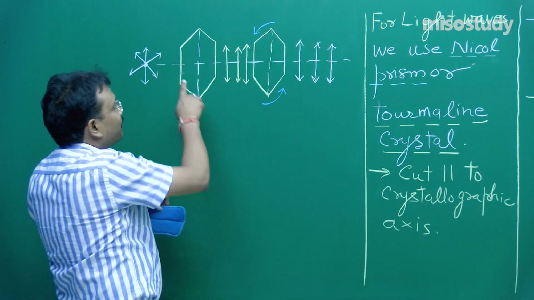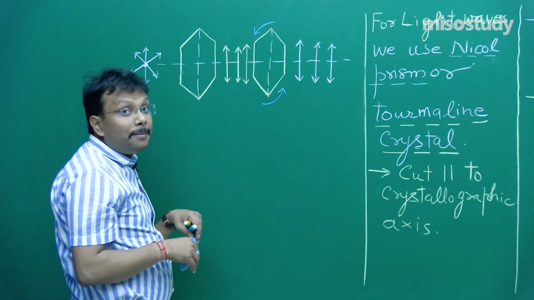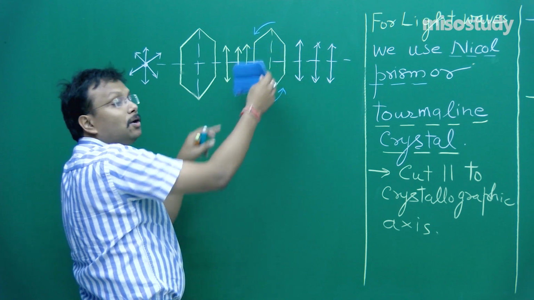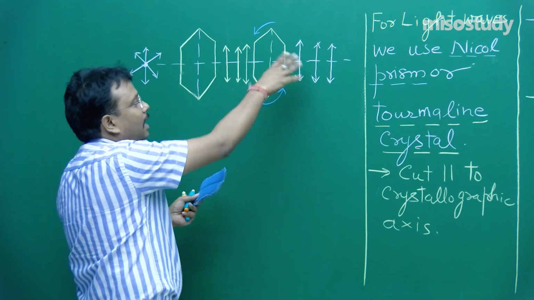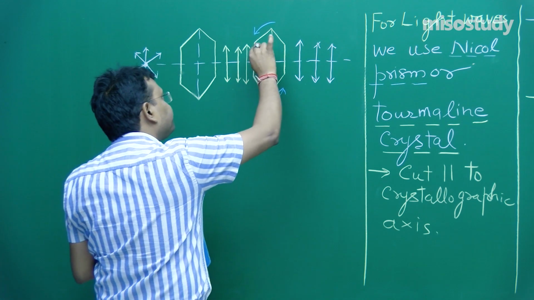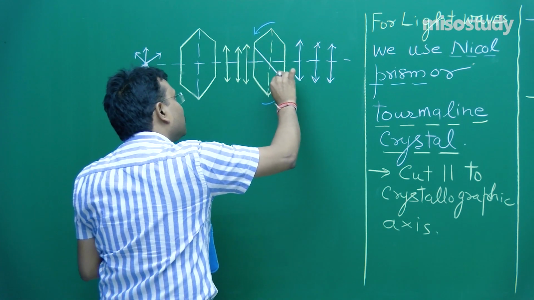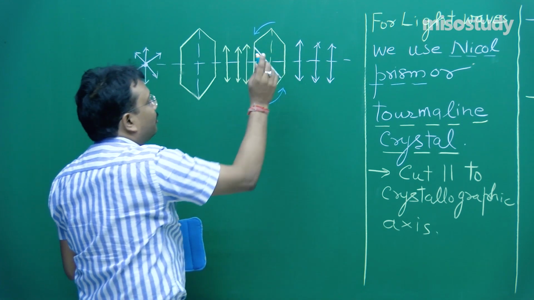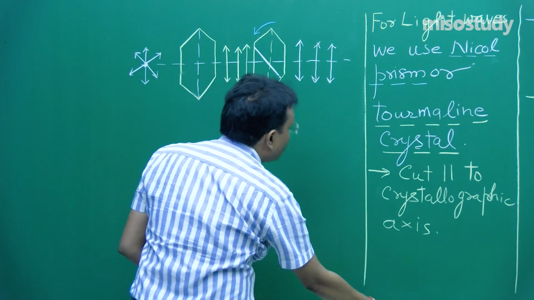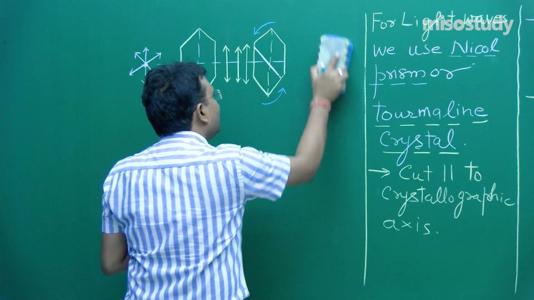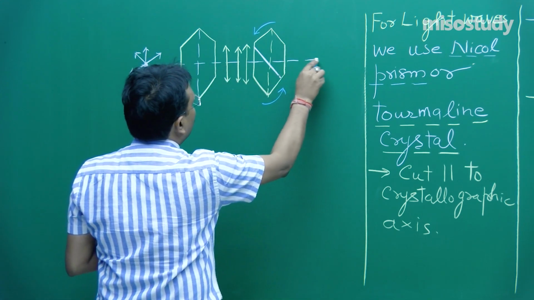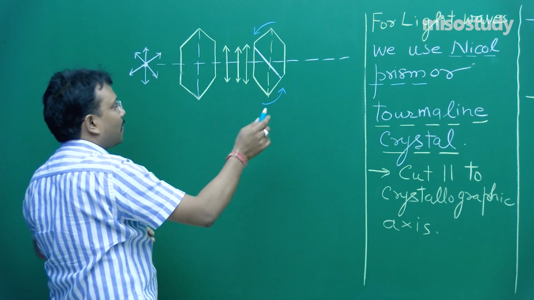So what will happen? At this point you are getting plane polarized light, and here these cuts are perpendicular to this, so they will not allow anything to pass. Like this. Now it is rotated by 90 degree. Moment this will happen, so over here no outcome. So there are two situations. Fine.